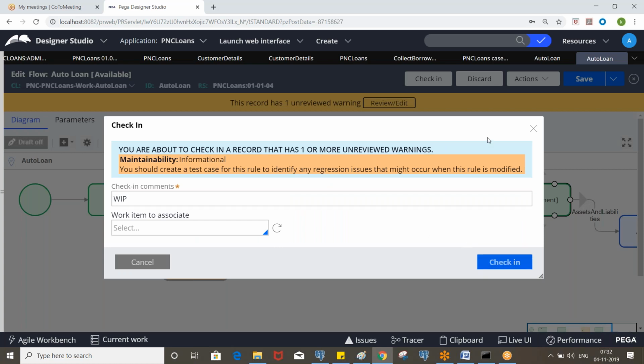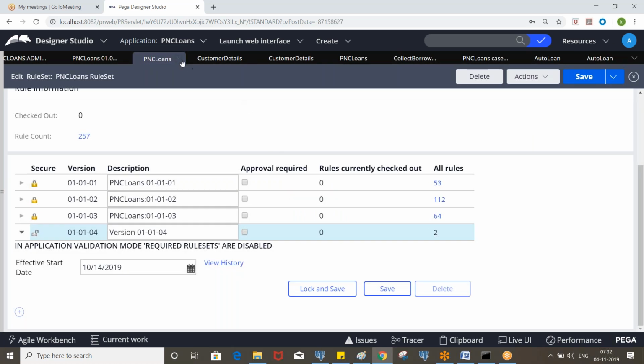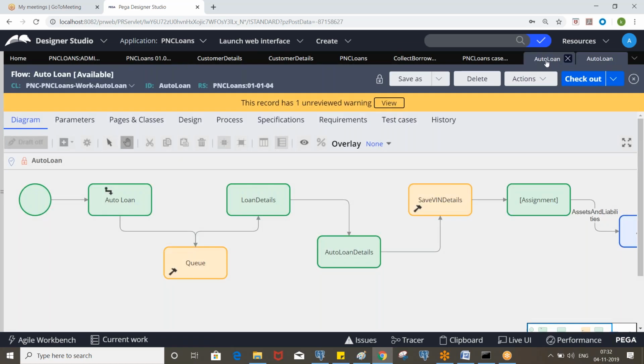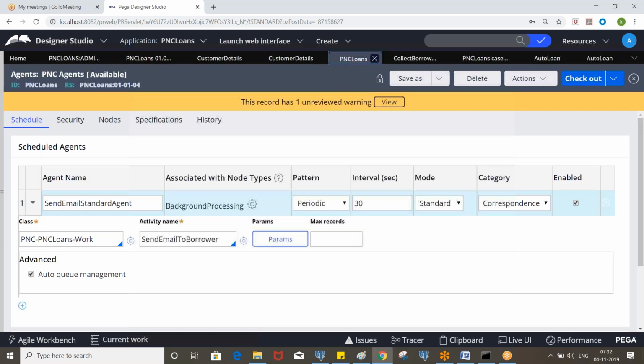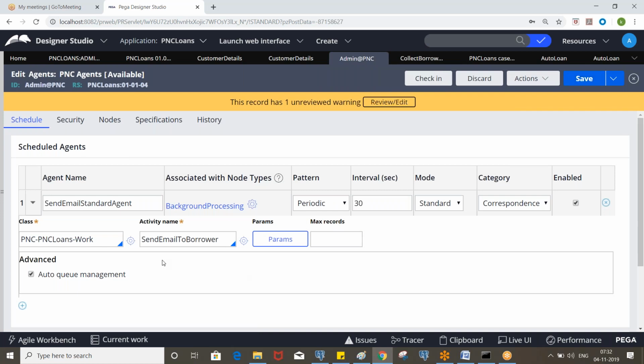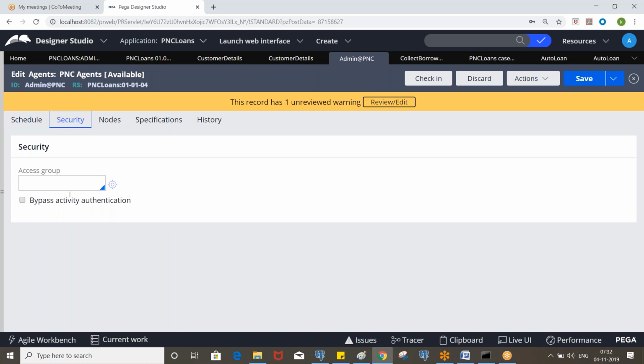Okay, so now let's go to the agent, the PNC loans. If you want to modify, you need to check it out, right? Here it is enabled. If you disable it, it will not work. And under the security, we need to select bypass activity authentication.